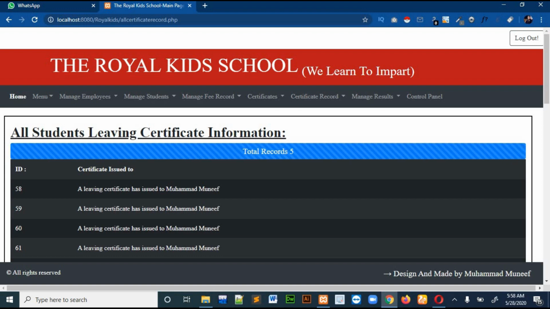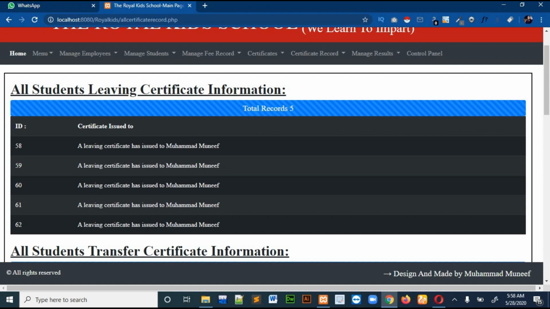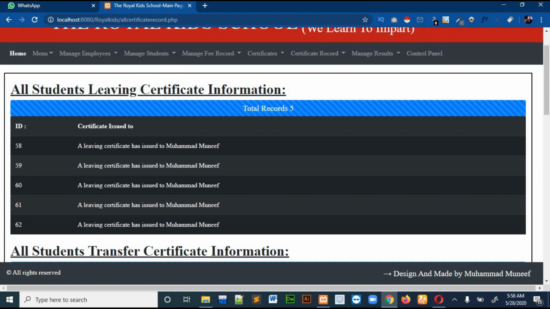Okay, so I had given an option in this software, and what this option will do, it will automatically generate the certificate for a student or faculty. Whenever we give a certificate to a student or any faculty, it will also take the record for that, like it is written that this ID number and this student has been issued the living certificate.